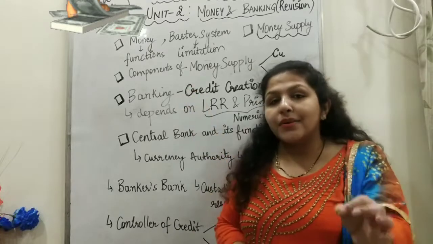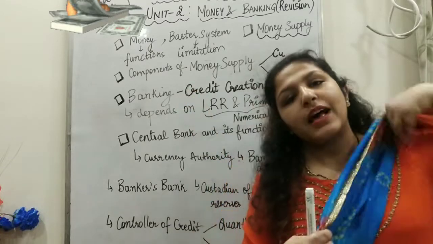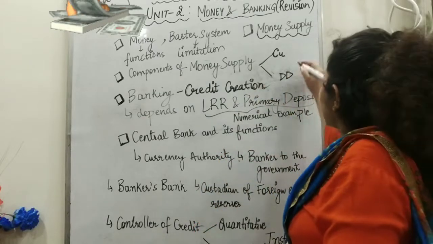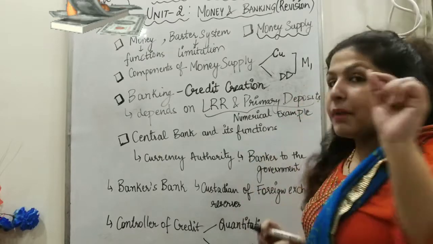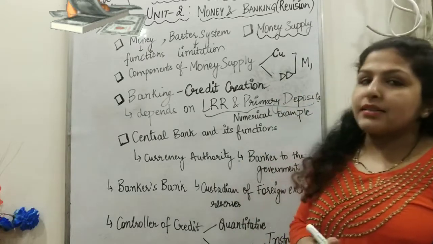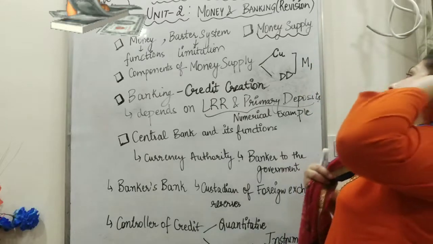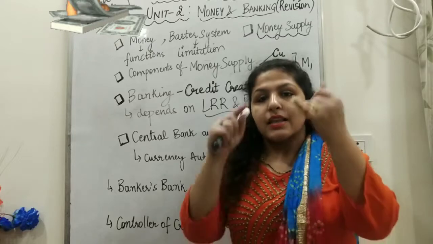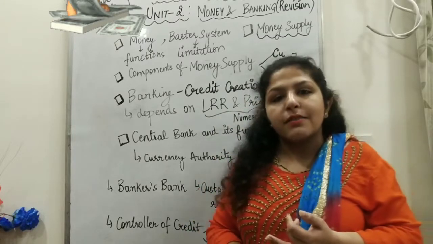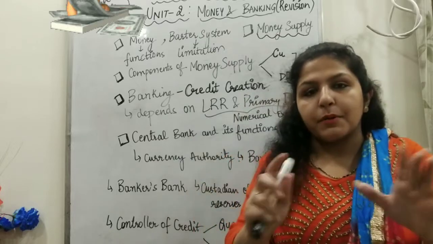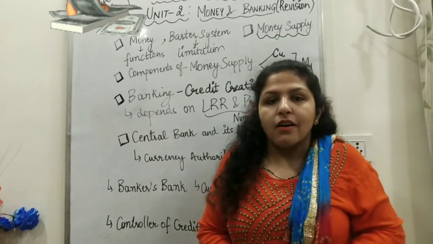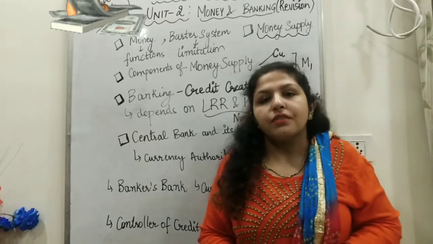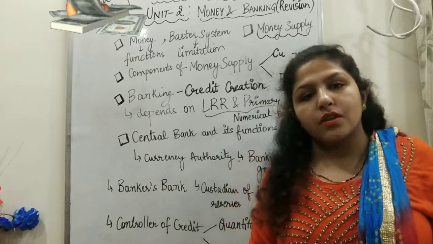Then we understood the components of money supply. We understood that money supply has various measures, M1, M2, M3, M4, and the main measure is M1, that includes the main money. Main money means currency plus demand deposits. Currency, that is notes and coins, is also known by three names: high powered money, which is given by the central bank, legal tender, which is under law acceptable for all debts, and fiat money. These are the three names we have given to currency, notes and coins.